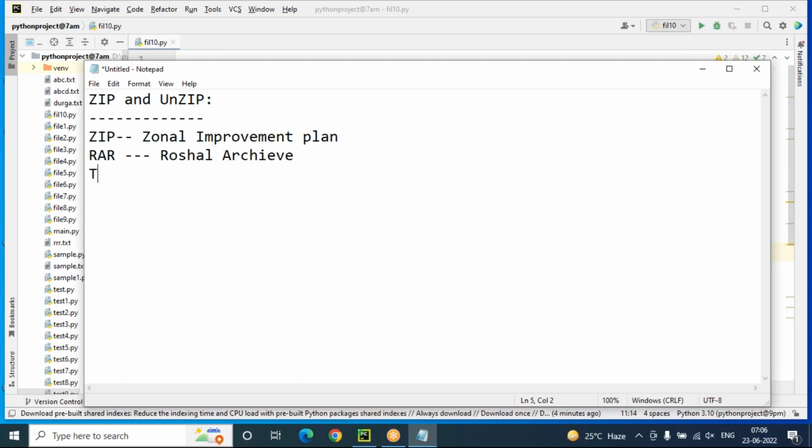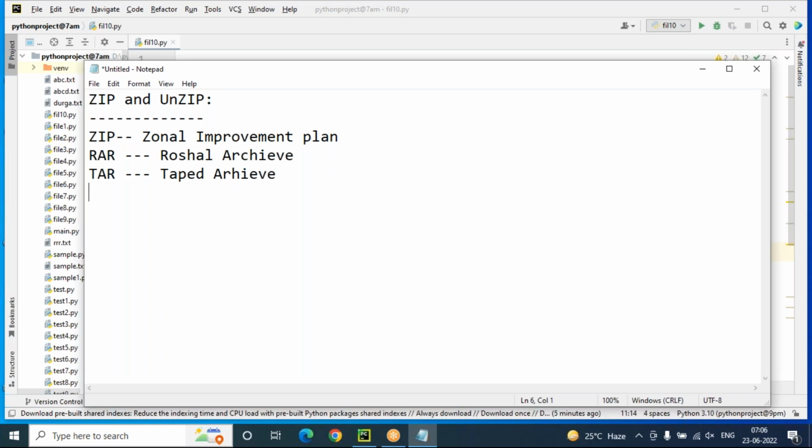Next, there is one more file, the tar file. In real time, programmers will use tar files to send important or highly confidential files to an on-site location. That is the tar file, called tape archive actually. This is more secure, more protected. To extract the files, a password or some other credentials are compulsorily required.